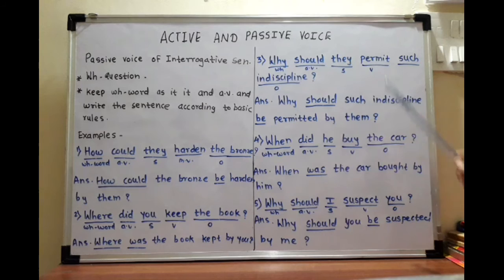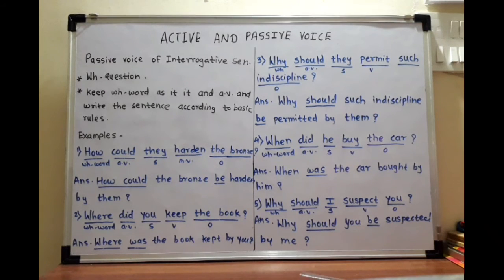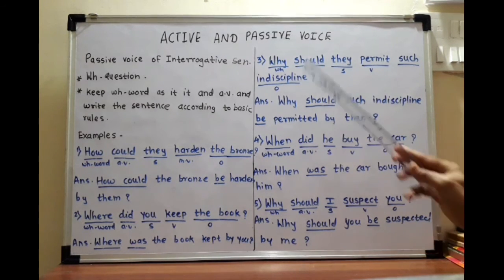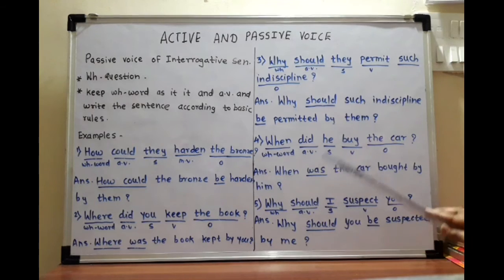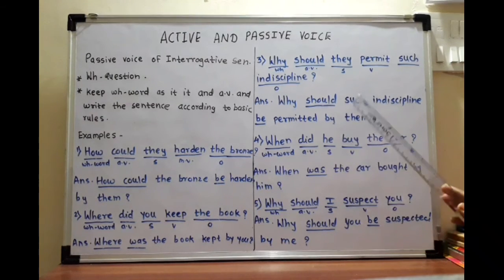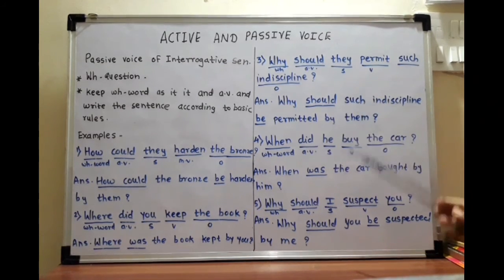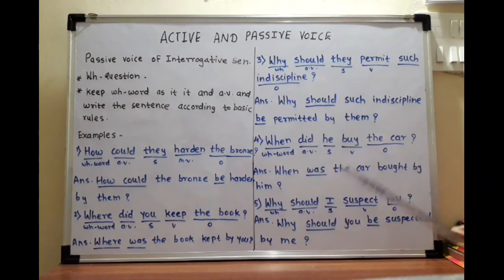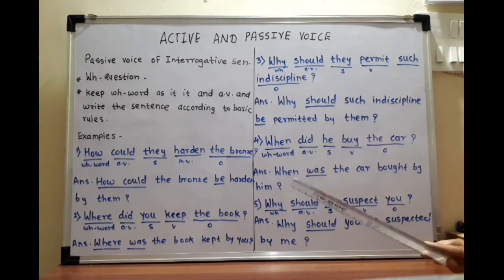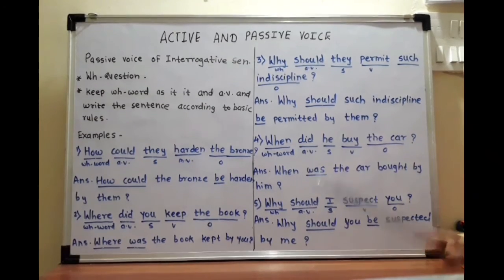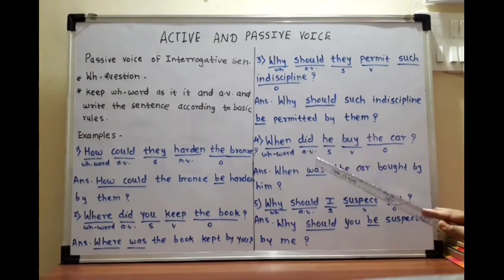So in this way we have studied passive voice of WH question. Very simple. Only the WH word and auxiliary verb we have to keep the same, and the basic rules which we have studied in the previous videos, all those rules, wherever they are applicable, there we have to use them. To find out what kind of sentence it is, think for some time and accordingly you use the rules.